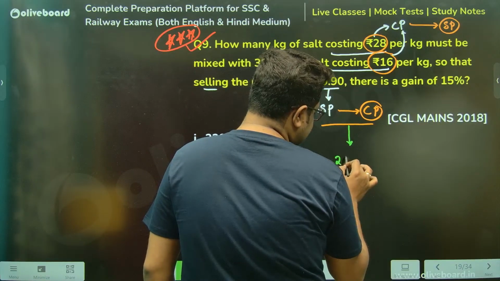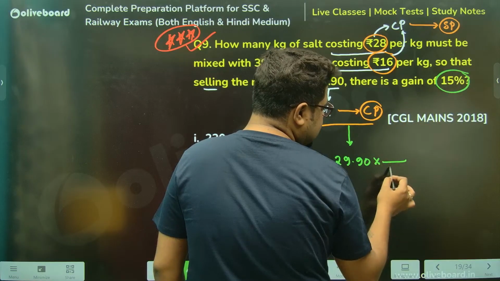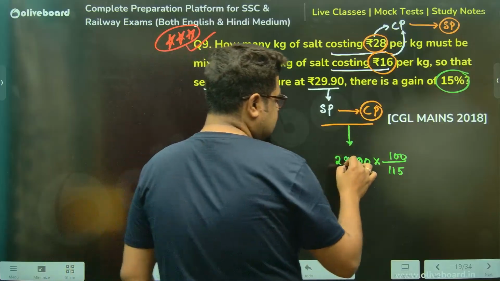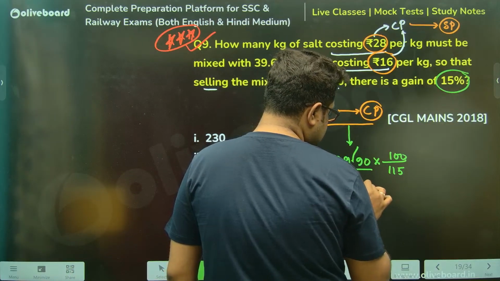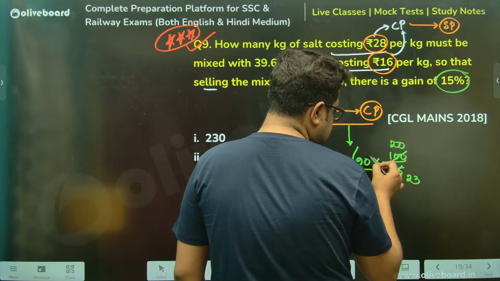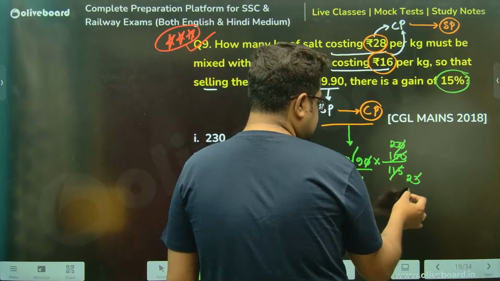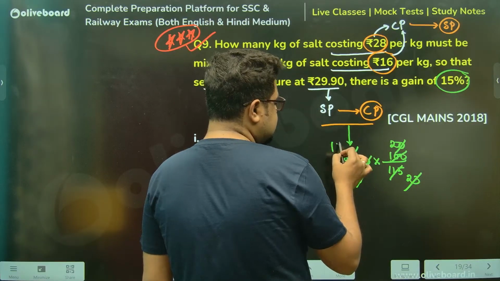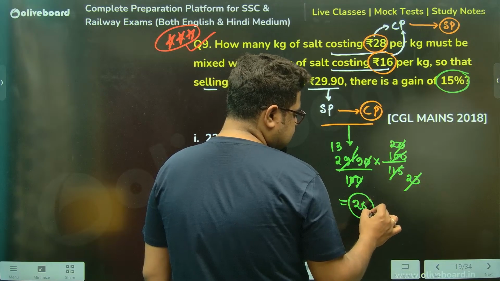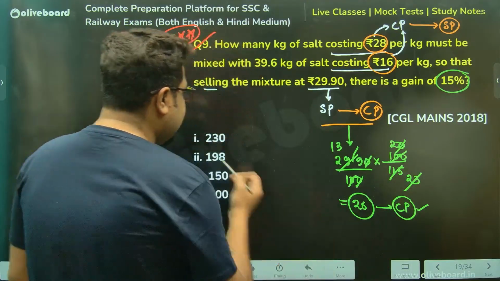29.90 represents what? 15% gain, meaning the SP is 115. I need CP, meaning 100. So again, get rid of this. This is 20, this is 23. 10, 10, 00 gone. 23 ones are 23, 69 is 3, 13 twos are 26. So this is CP, sir. This is now CP. Now you allegate.